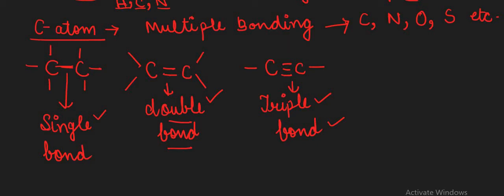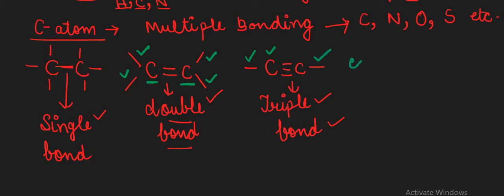And always remember this: if 2 lines are present between 2 carbon atoms, this carbon atom further requires 2 extra bonds to complete its 4 valency, and this carbon also requires 2 extra bonds to complete its 4 valency. Now in the case of triple bonds, one carbon has 1, 2 and 3 bonds, and it requires a 4th bond. Same with this carbon: 1, 2, 3 are present between the 2 carbon atoms, and it requires the 4th bond to complete its 4 bonds.